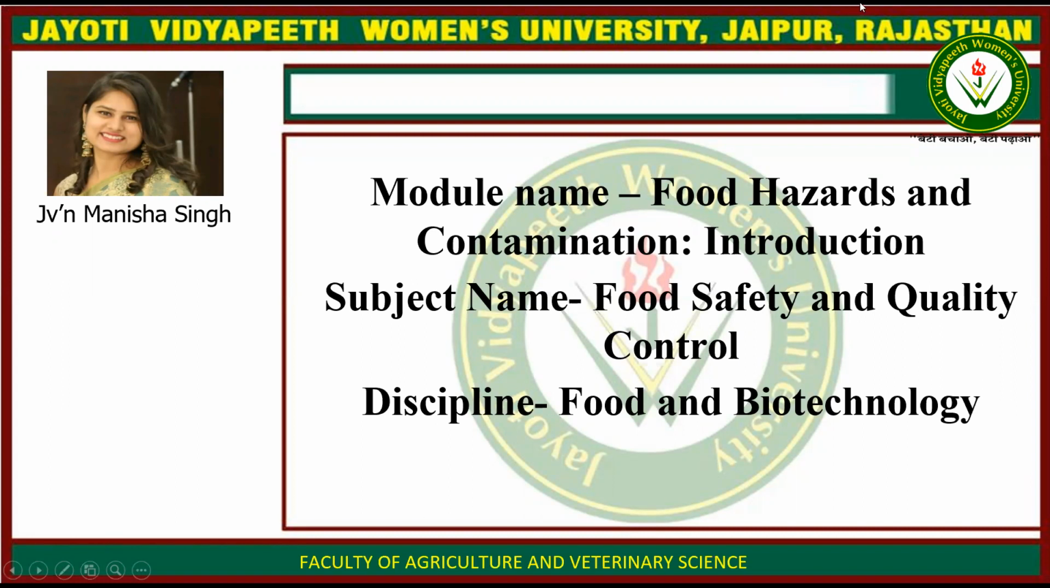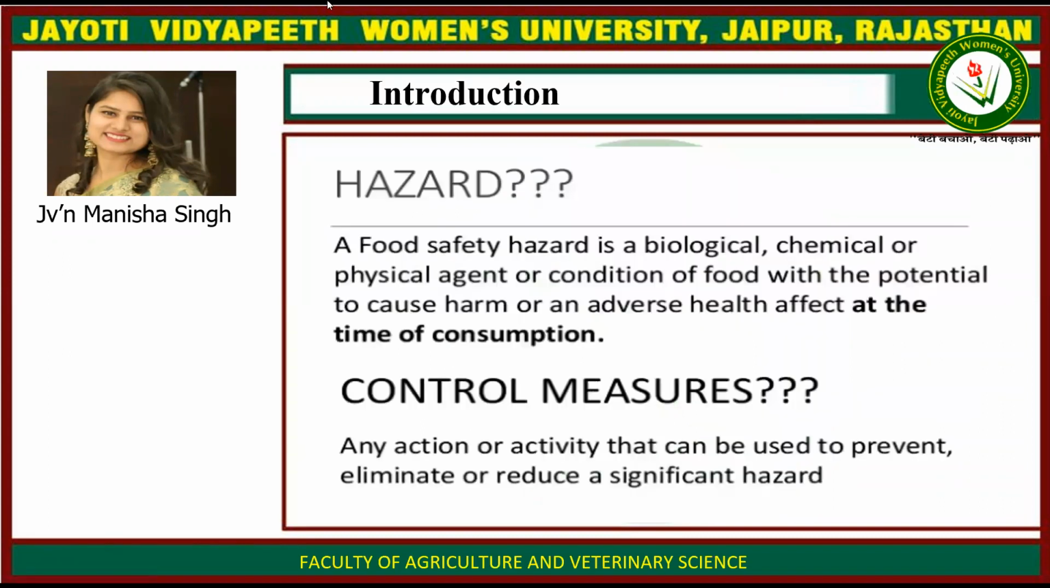Today, I, JV and Manisha Singh, am teaching you food hazards and contamination, an introduction basically. What is a hazard? A food safety hazard is a biological, chemical, or physical agent or condition of food with the potential to cause harm or an adverse health effect at the time of consumption. What are control measures? Any action or activity that can be used to prevent, eliminate, or reduce a significant hazard.